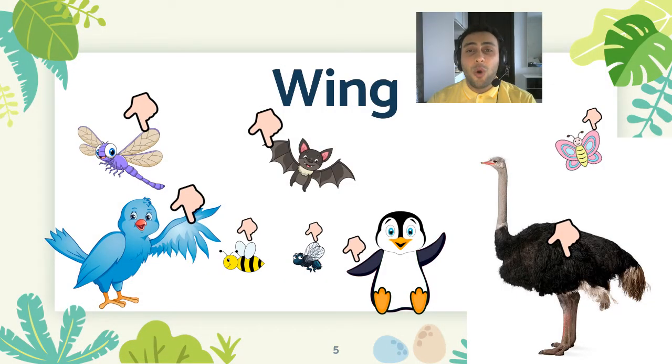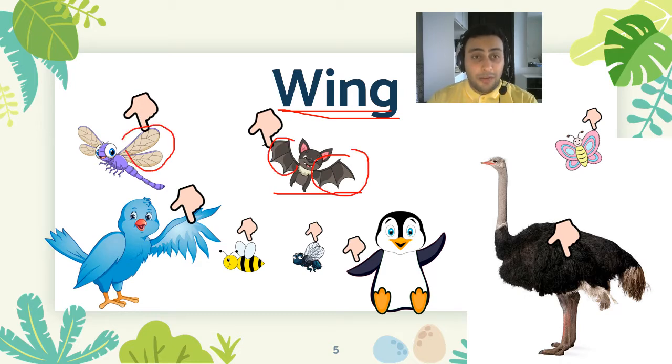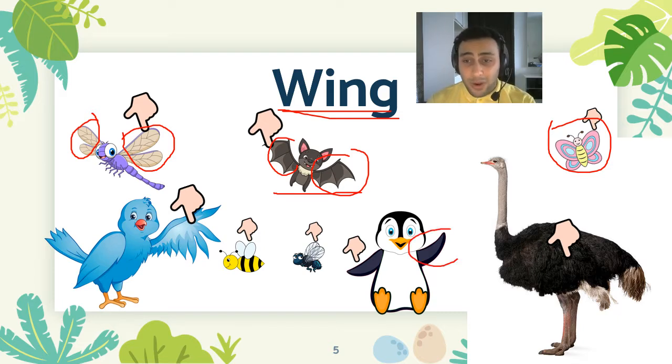Okay, let's see. Wing. Now, wing is something that not only birds, insects also have wings. I mean, bat is not a bird. It's a mammal, but it also has wings, right? Now, look at here. Dragonfly has 4 wings. Butterfly also has 4 wings. But guys, wings doesn't mean you can fly. Look at here, penguin has wings too, but they cannot fly. Ostrich has big, beautiful wings, but it cannot fly.